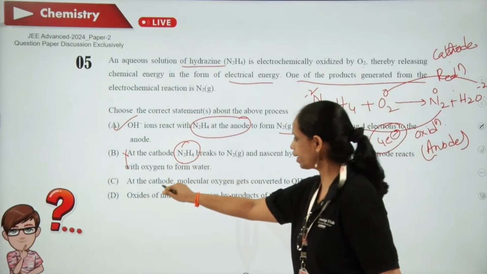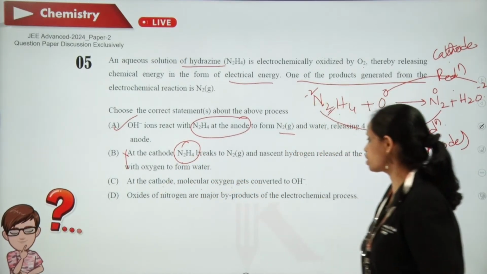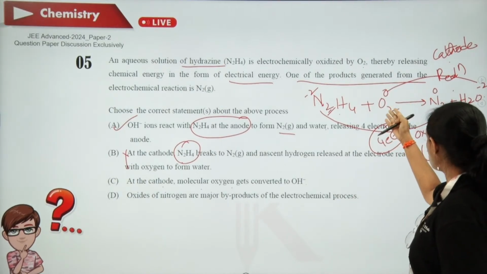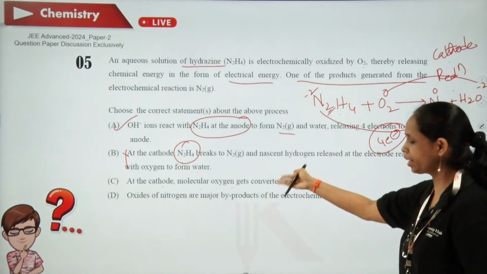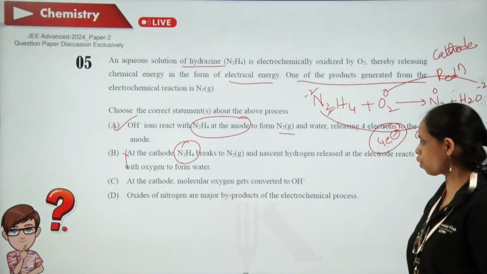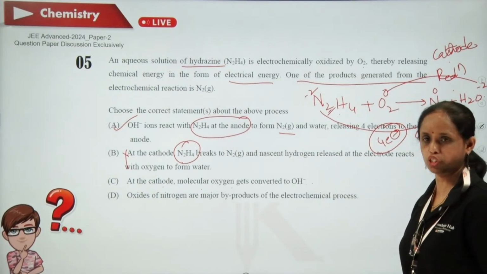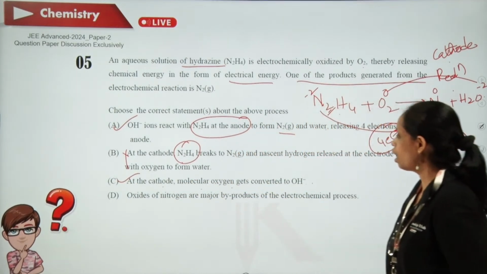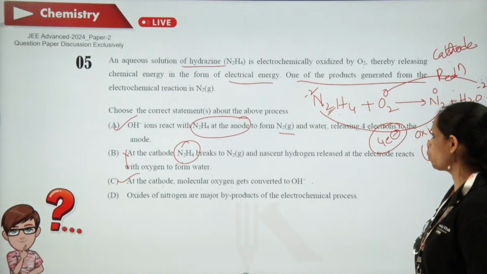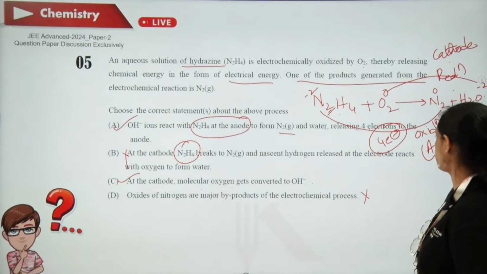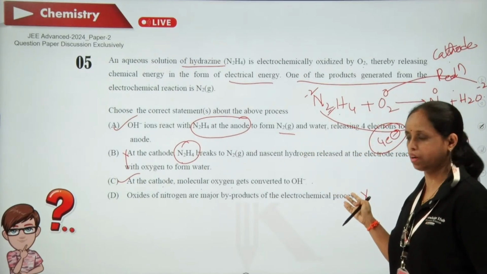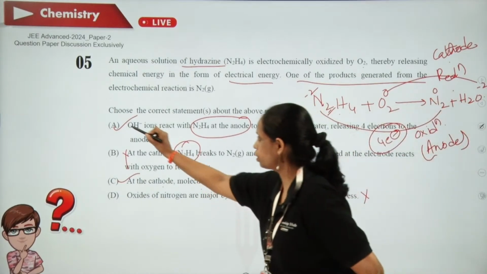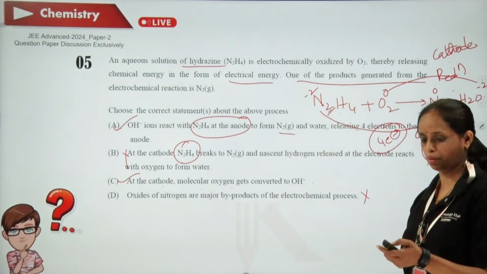Likewise, at cathode, molecular oxygen gets converted to OH minus. Oxygen is undergoing the change at cathode, and when it gains the electrons, definitely it has to form OH minus. So this is correct. Oxides of nitrogen are major byproducts of the electrochemical process. This is not correct because oxygen is not the product, so you cannot get the oxides of nitrogen. So the answers are A and C. Next one.